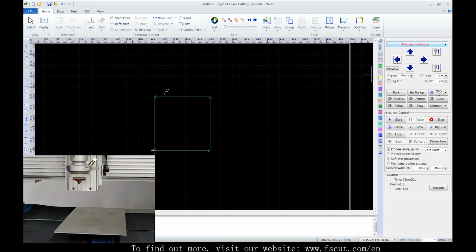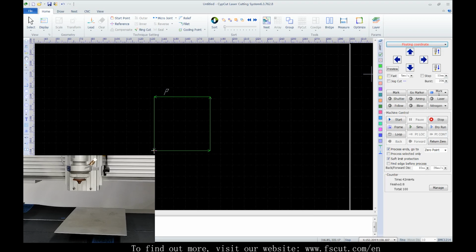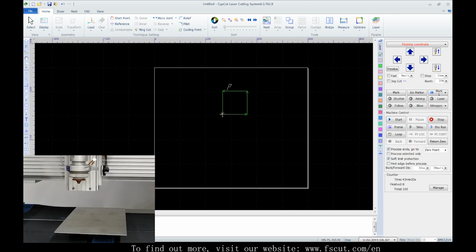Let's start with the machine control panel. First of all, we need to figure out the difference between floating coordinate and workpiece coordinate. Machine coordinate is a fixed system. To facilitate flexible cutting tasks, SideCut applies floating coordinate and workpiece coordinate. Direction definition in different coordinate systems is the same. The only difference is the 0-point position. The white box is the machine bed, and the red cross is the laser head.